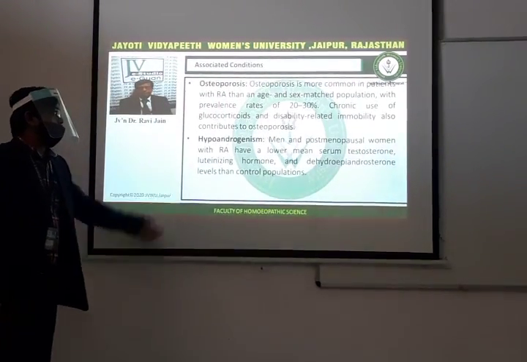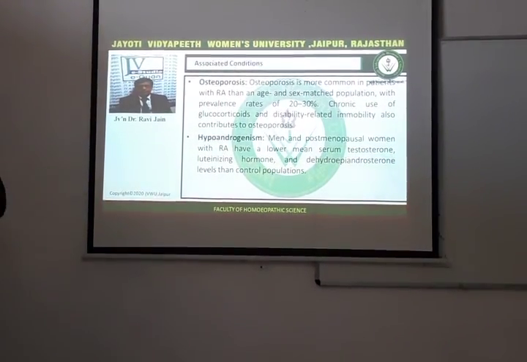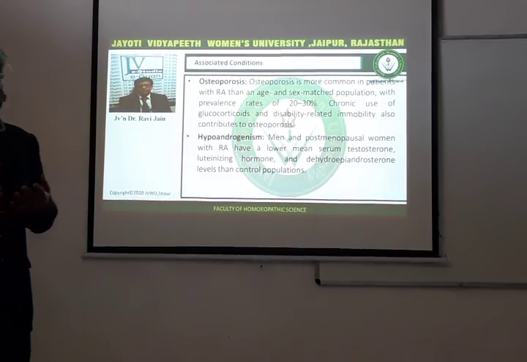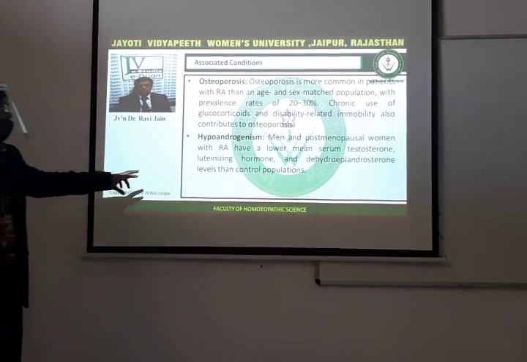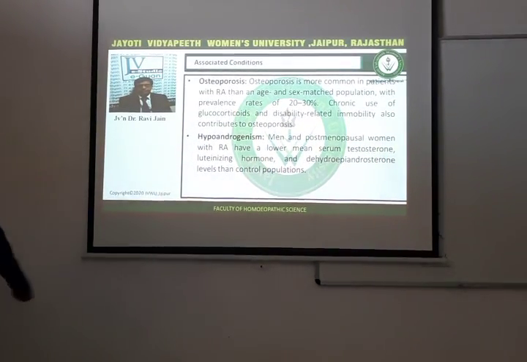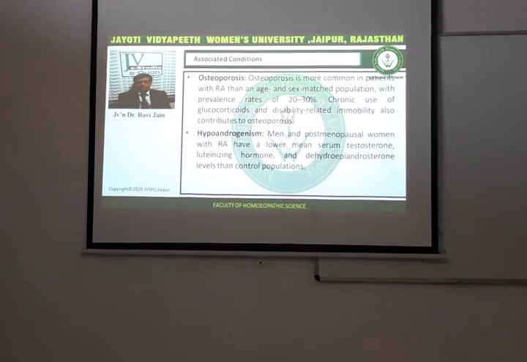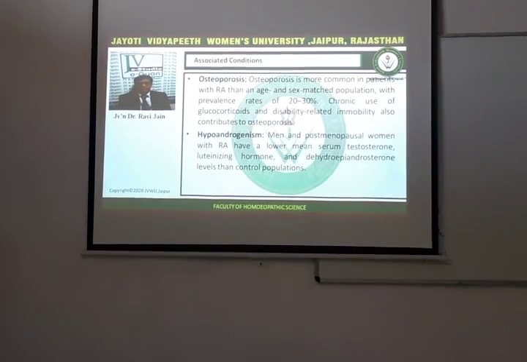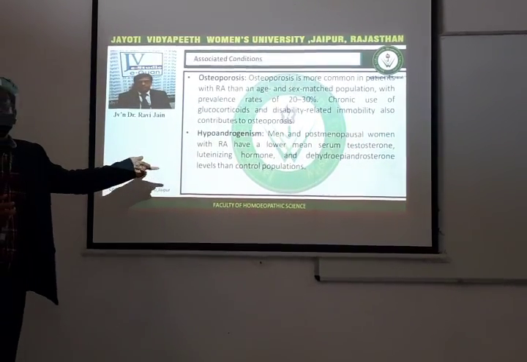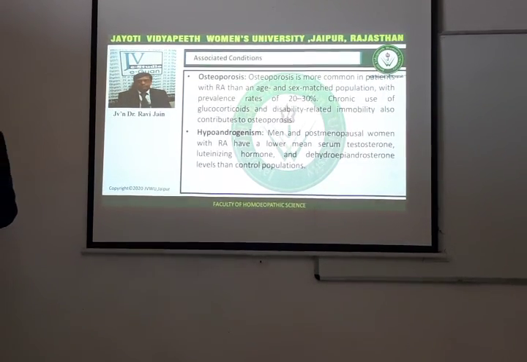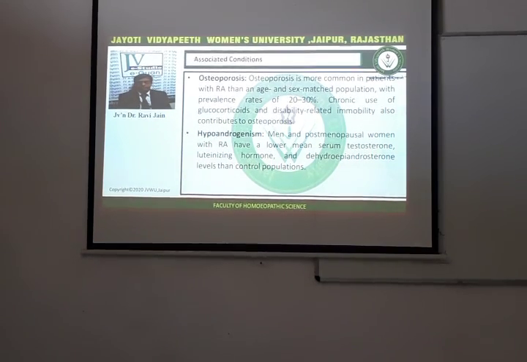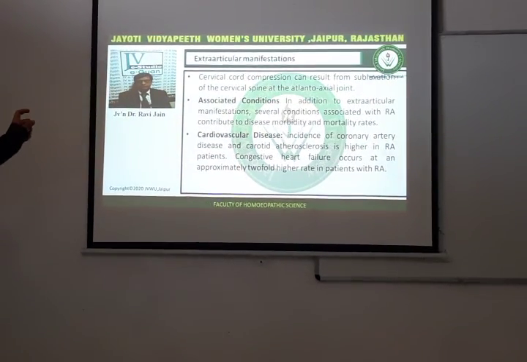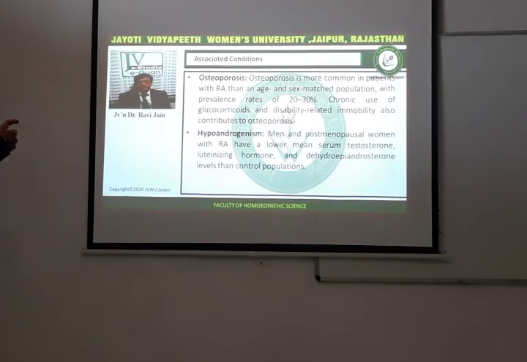Men and post-menopausal women with RA have a lower mean serum testosterone level. So the gonads are also not functioning properly and the production of hormones is not proper. So mean serum testosterone, LH and dehydroepiandrosterone levels are lower than the control population. They have lower hormonal production in comparison to other individuals of the same age. So this is also another associated condition. In associated conditions we have discussed cardiovascular disease, osteoporosis, and hypoandrogenism.